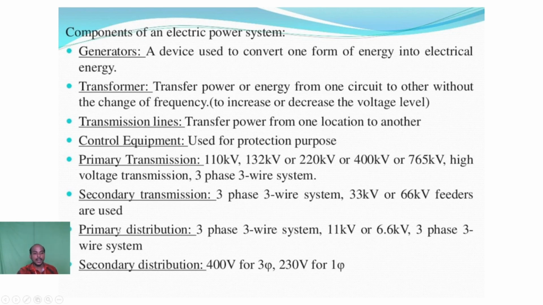And next one, primary distribution. For the primary distribution, the input voltage is 33 kV and 66 kV, and we step down the voltage to a rating of 11 kV or 6.6 kV with the help of the 3-phase 3-wire system. And finally, secondary distribution: 400 volts for 3-phase, 230 volts for single phase. That is mainly used in residential places; 400 volts is for small industries and commercial places also.